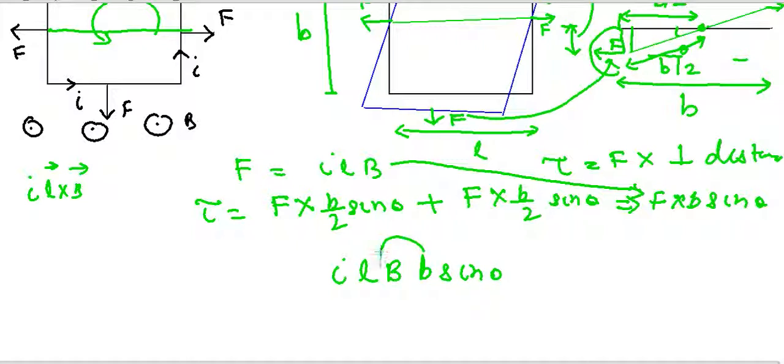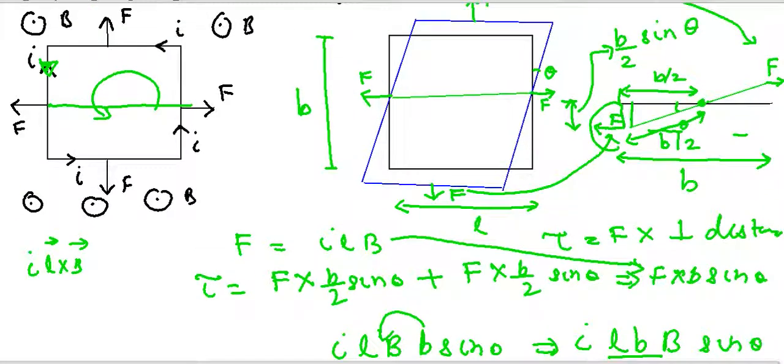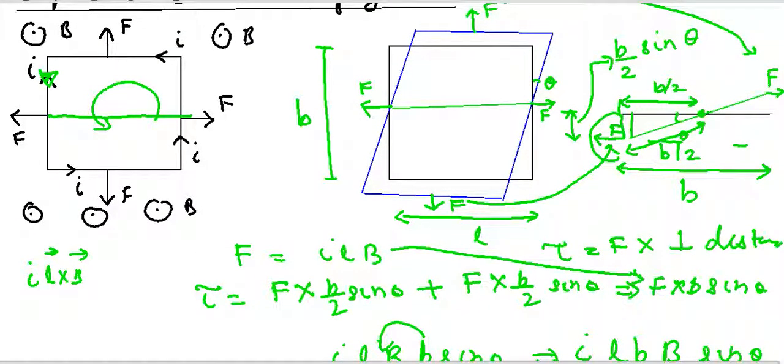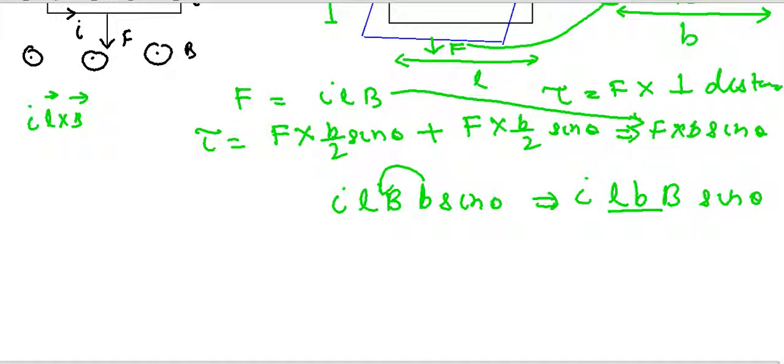If I rearrange this term, it will be I L b b sine theta, and L into b is nothing but the area of this loop. So I can just replace it as I into A B sine theta,